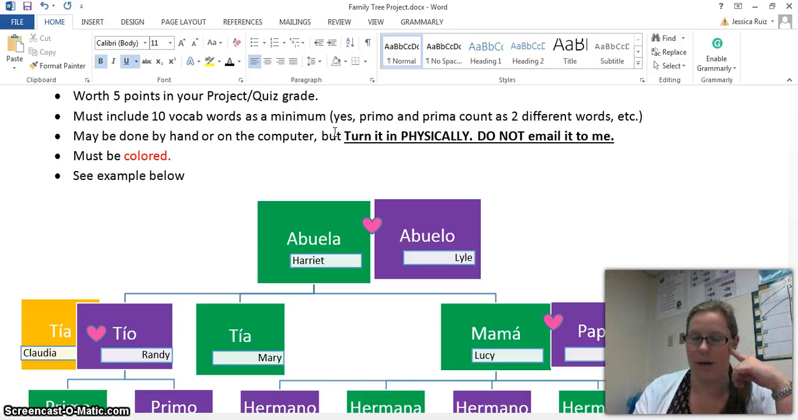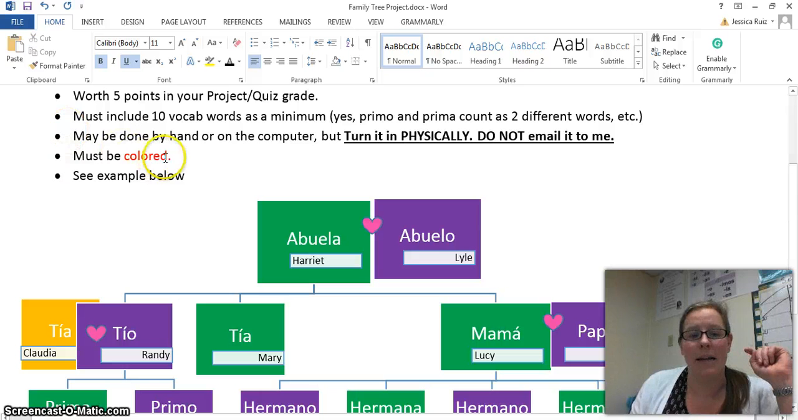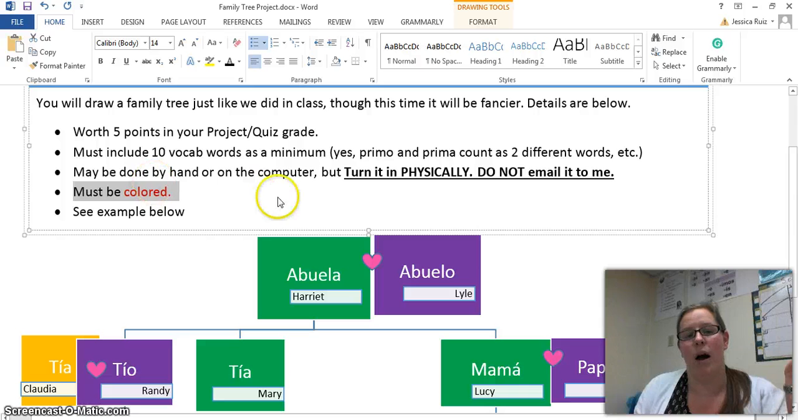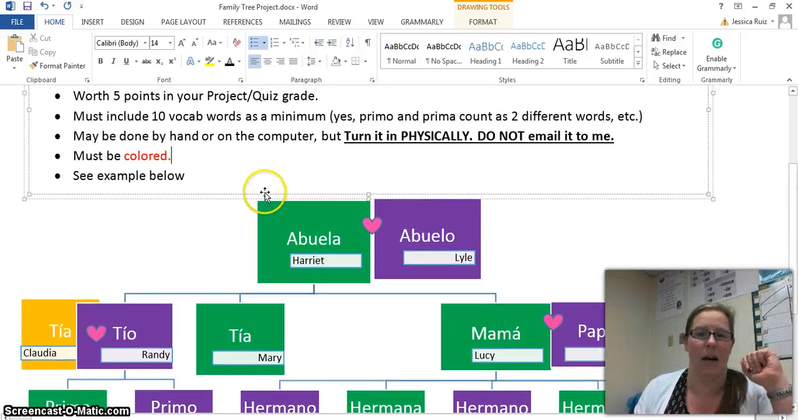Printer broke, print it at school. Whatever's going on, print it at school. Something else isn't working out, okay? If your printer's broke, maybe you should just do it by hand. I am asking that it is colored, okay? And so that is maybe where doing it on the computer might be easier. If you wanted to include photos, I think that would be spectacular, okay? But I'm not going to require that of you.